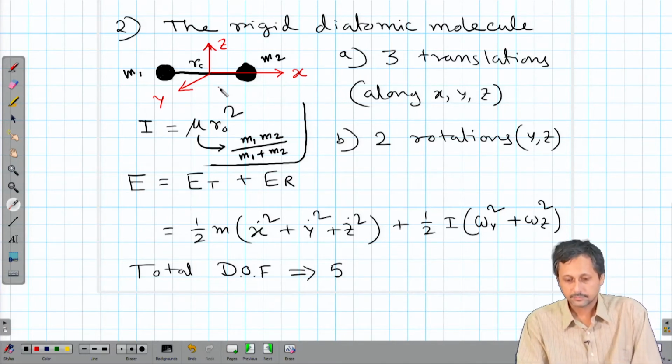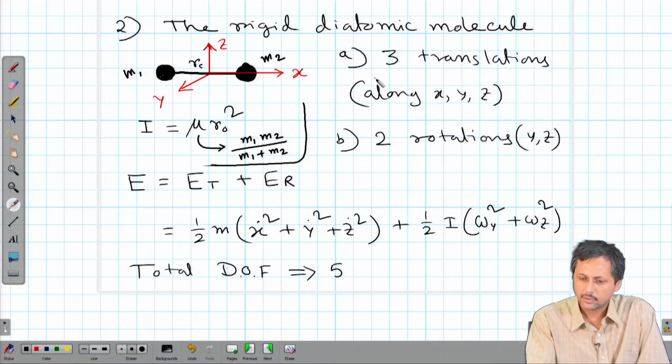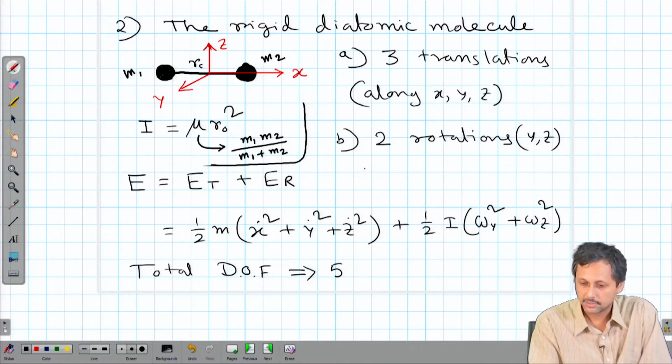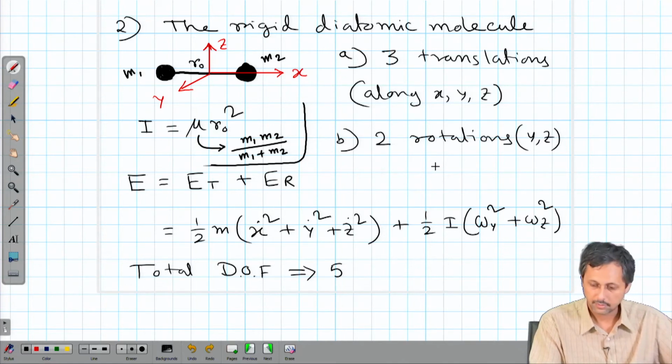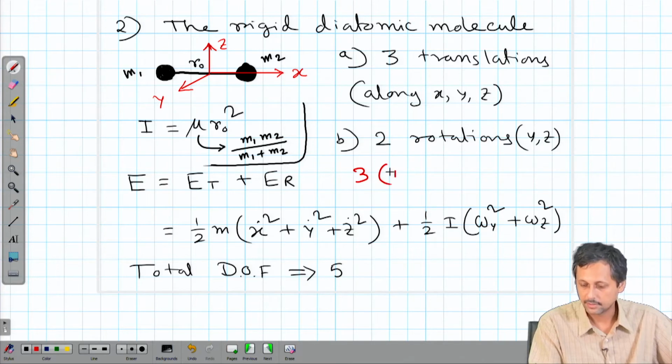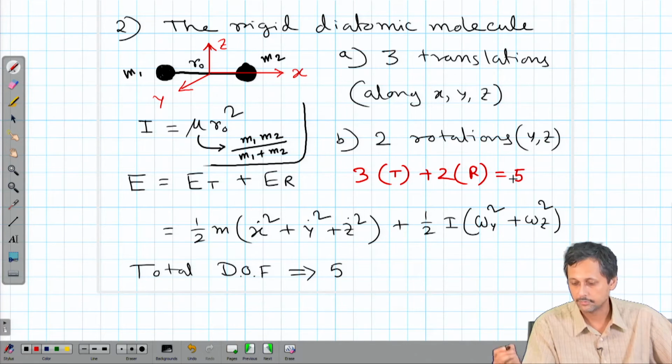Now, once again, according to the classical definition, there are 3 translational degrees of freedom and 2 rotational degrees of freedom. Total number of degrees of freedom is 3 translation plus 2 rotation, equal to 5. Good.